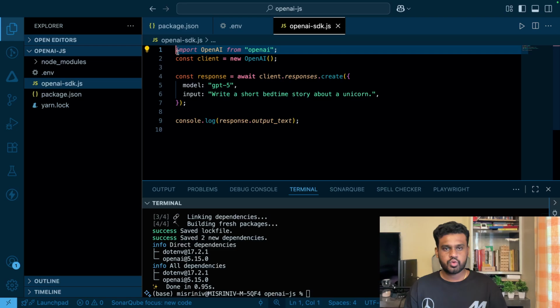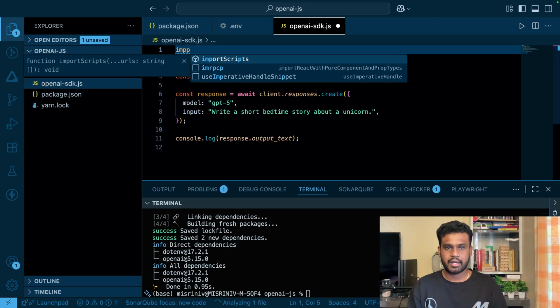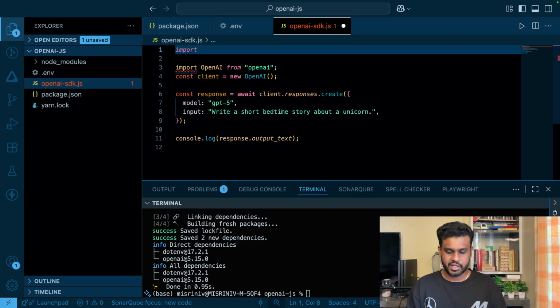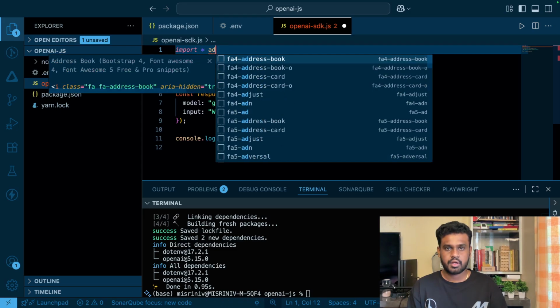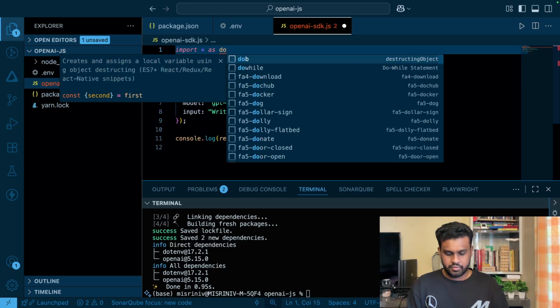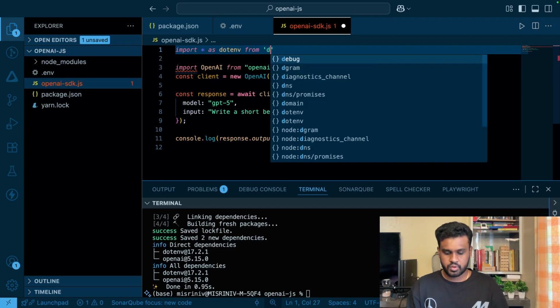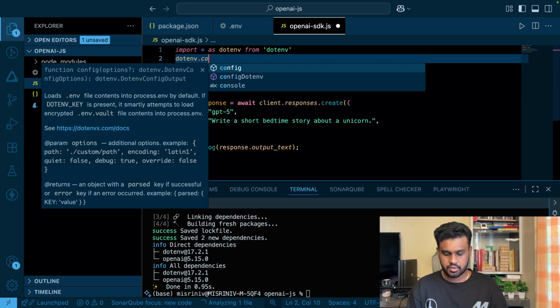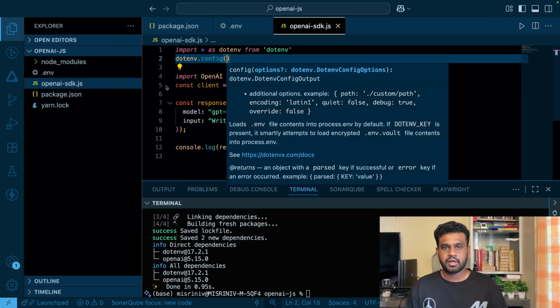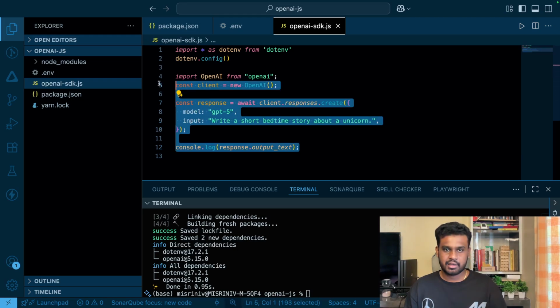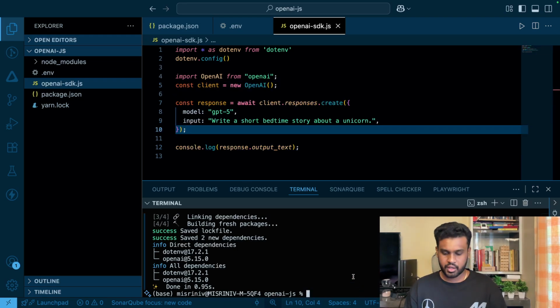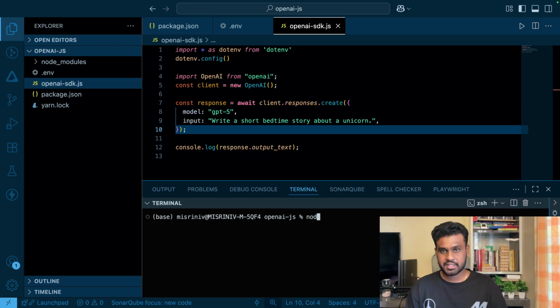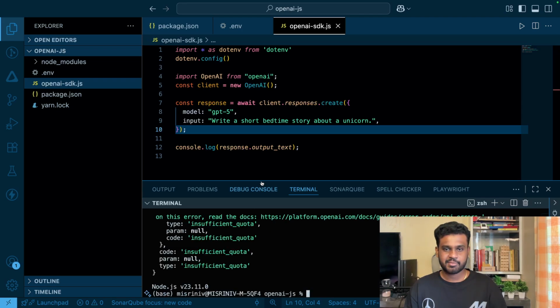The first thing we need to do is import and configure the environment variables. So import everything as dotenv from dotenv. Now we have imported it, and you need to just say dotenv.config(). Great. With this, your API key is set up and the client will automatically use it. Now let's run this. I will just say node OpenAI SDK.js. See, it is getting the API key and it takes some time.